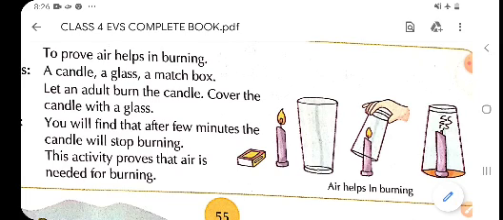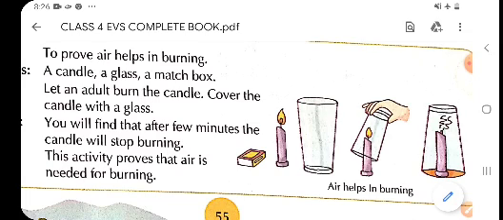Why children? As I told you, till the time there was air inside the glass, the candle burns. After that it stops burning. That shows that air is important for burning, or air helps in burning.